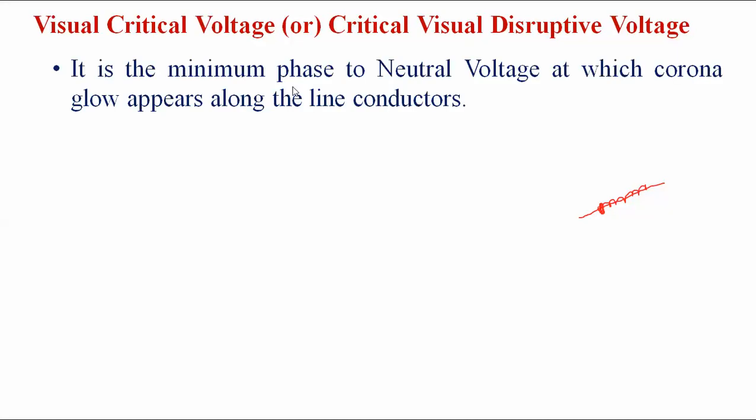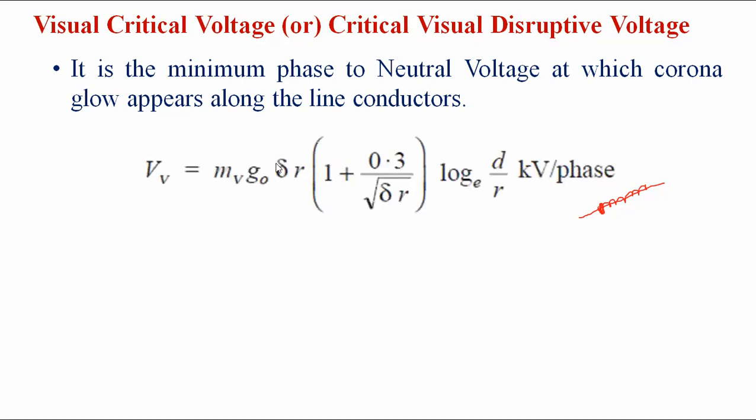The critical disruptive voltage is represented by Vc. The visual critical voltage is represented by Vv, that is Vv equals mv G naught delta R into 1 plus 0.3 by square root of delta R, into log d by R.